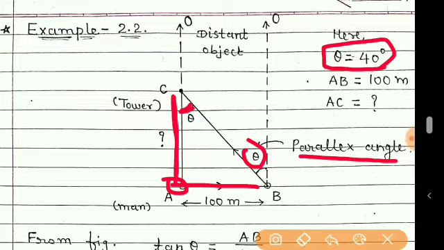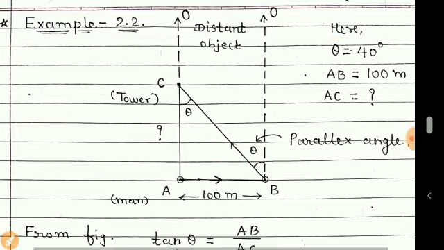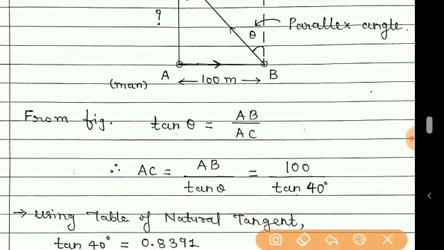Now here this angle is 90 degrees, and with respect to this angle theta, this is the opposite side and this is the adjacent side. So you have studied in 10th standard that opposite upon adjacent is nothing but tan theta. So writing tan theta is equal to the opposite side, that is AB, upon the adjacent side, that is AC, and then making AC the subject.